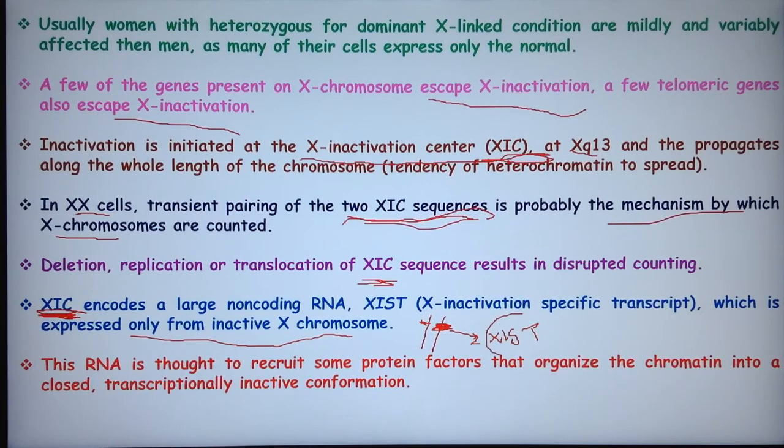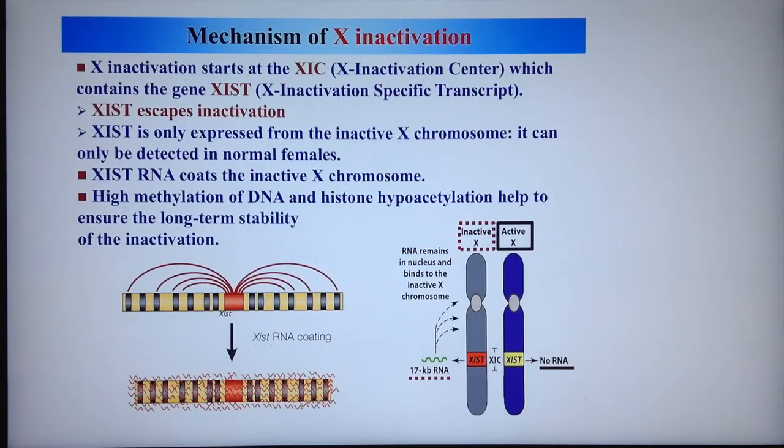XIST coats all over the chromosome. But in the copy which is not to be inactivated, XIC will not transcribe and will remain silent. So this is the mechanism of X inactivation.